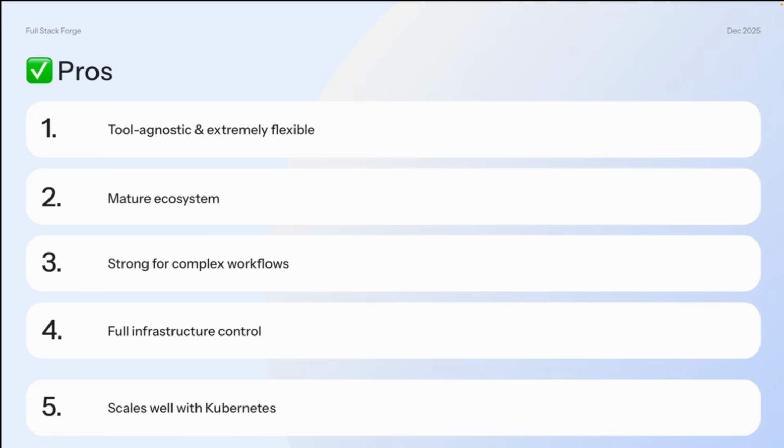Then finally, it scales well with Kubernetes. Jenkins plus the Kubernetes plugins make up ephemeral agents per build, and it also has auto-scaling pipelines. You can easily create those two, which are very important in this environment. It is also excellent for large microservice fleets. If you have 20, 30, 40, or 100 microservices running, it's very easy for you to do that.